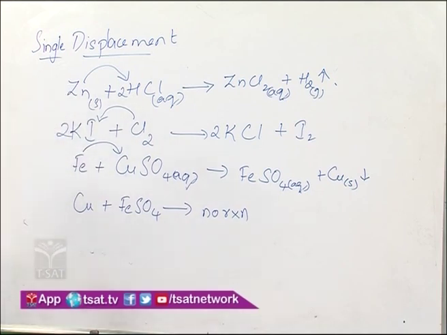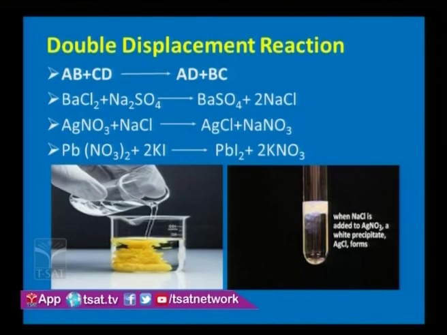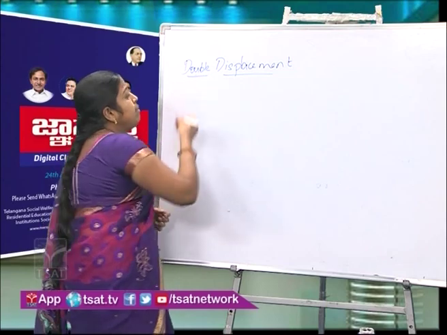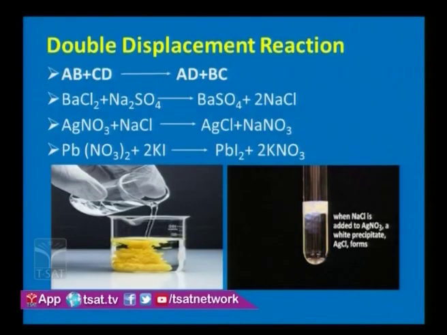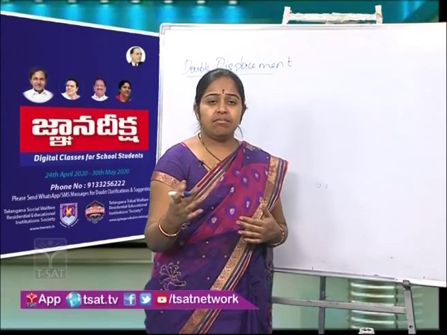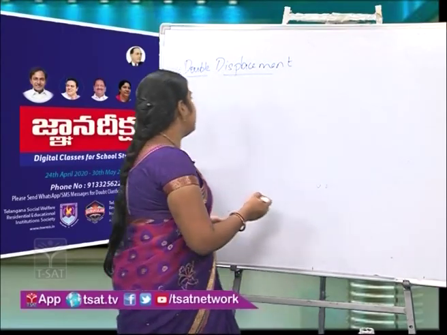Next we will move on to the next reaction, that is double displacement reaction. Here there is only mutual exchange of the constituents between the reactants. Double displacement reactions are the reactions in which there is mutual exchange of the ions between the reactants.